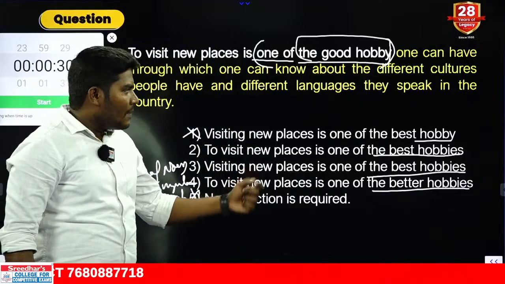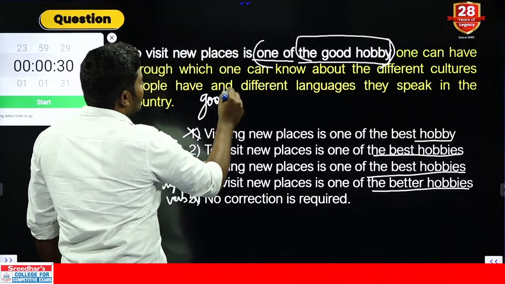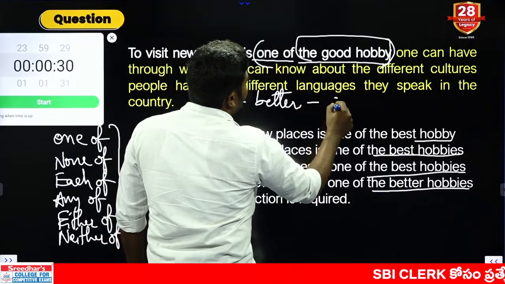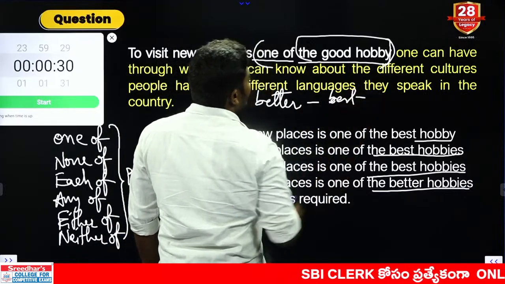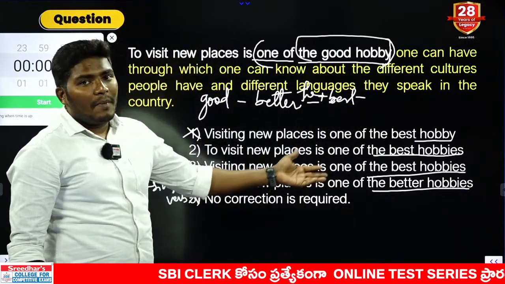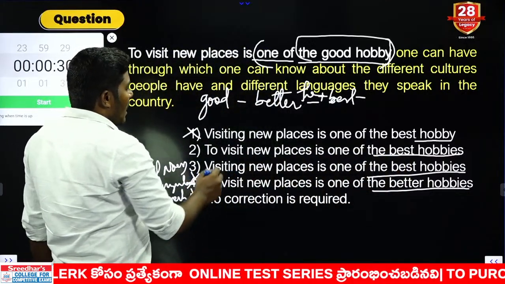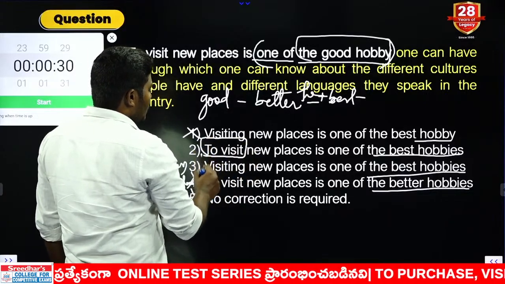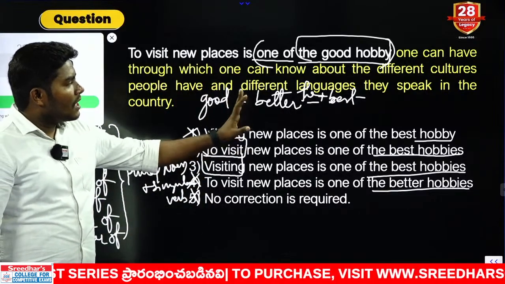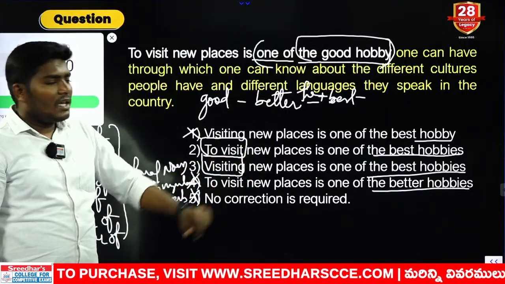Can we use the combination the better? Immediately we should remember degrees of comparison. The positive degree is nothing but good, comparative degree is nothing but better, superlative degree is nothing but best. And whenever we use the word best, the superlative degree must be preceded by the. So we cannot use the better hobbies, answer must be the best hobbies. So again fourth option is out, and another change is between these two. What are these two? To visit and visiting. Now to visit new places is one of the good hobbies, one of the best hobbies, or visiting new places is one of the best hobbies.